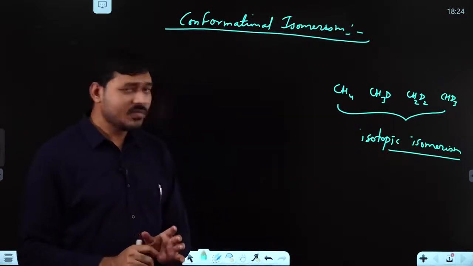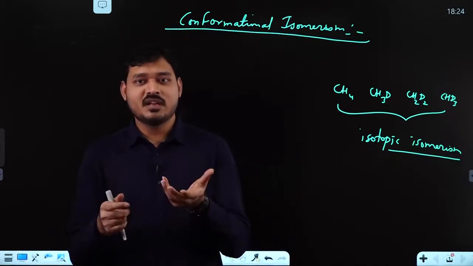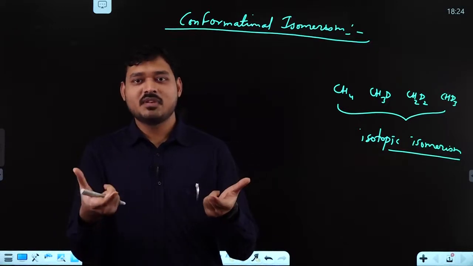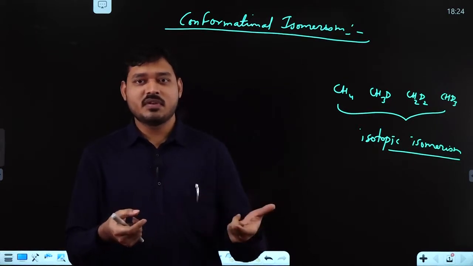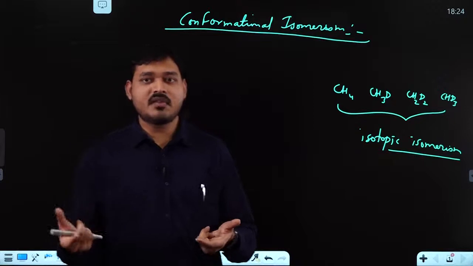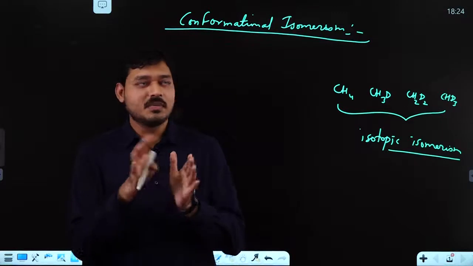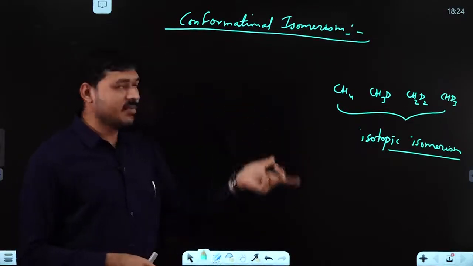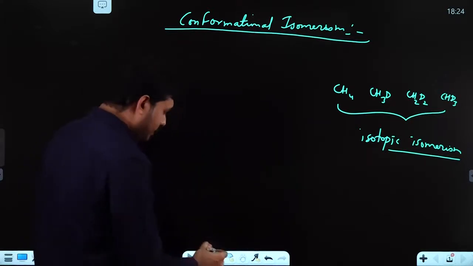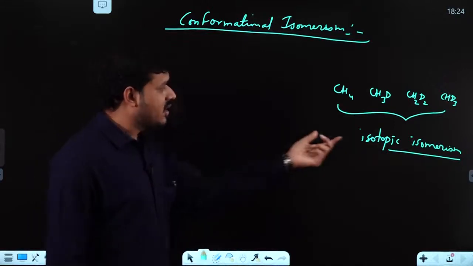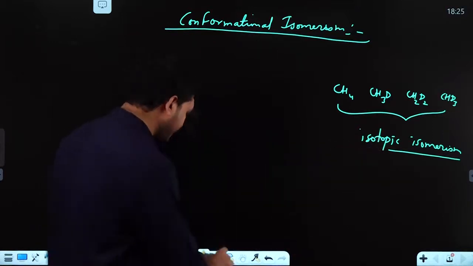For example, when you say gulab jamun, it is neither having gulab nor having jamun, but still you say gulab jamun. It is a sweet actually. Jamun is a fruit, while gulab is a flower. But still you say gulab jamun. Similarly, when you say conformers or conformational isomers, they are not true isomers, but they are studied in detail. So you have to remember this also for isotopic isomerism: they are not true isomers. Keep this terminology in mind.